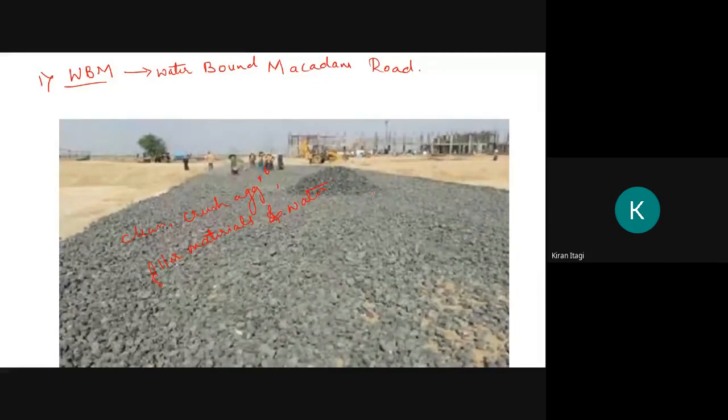I will repeat: the road having its wearing surface consisting of clean crushed aggregates mechanically interlocked by rolling and bonded together with filler materials and water laid on a prepared base course is called waterbound macadam.